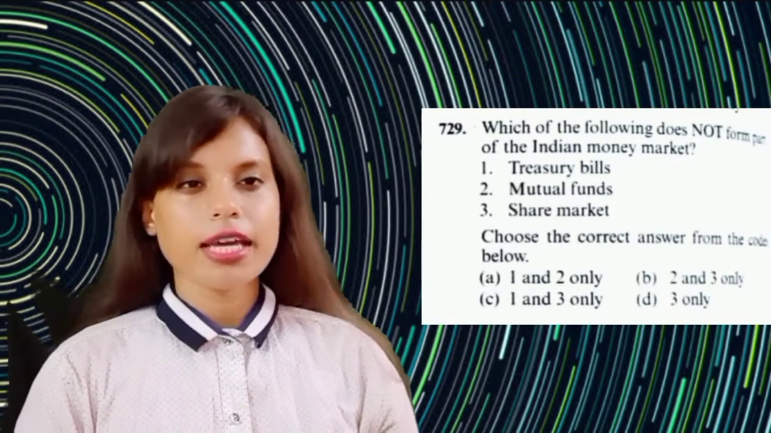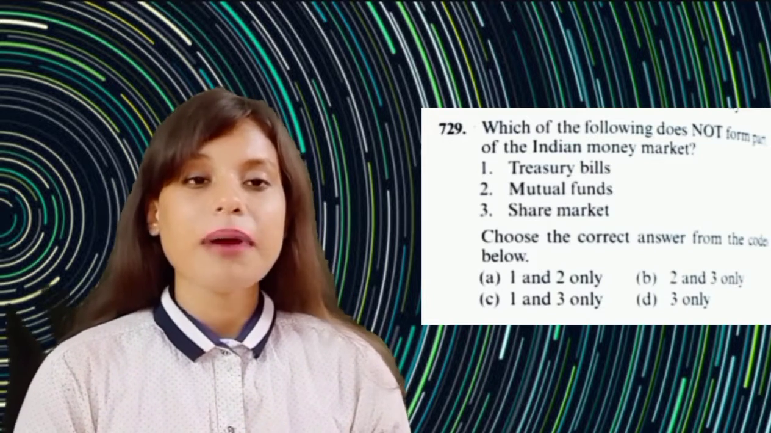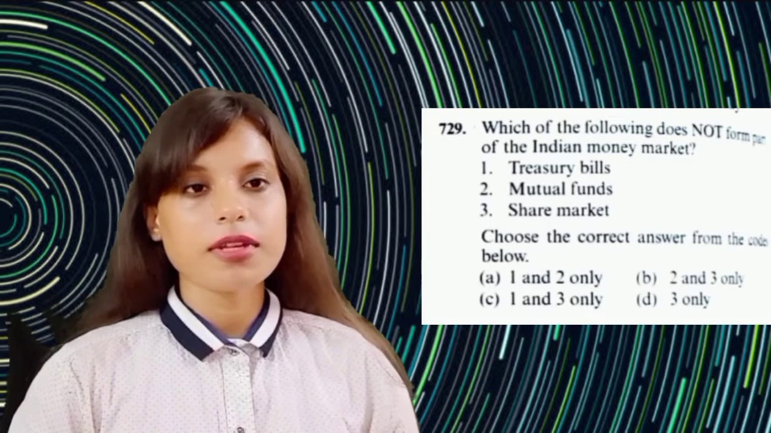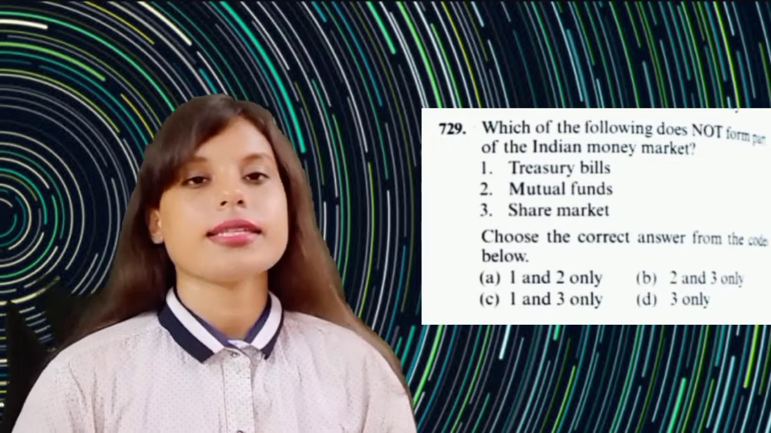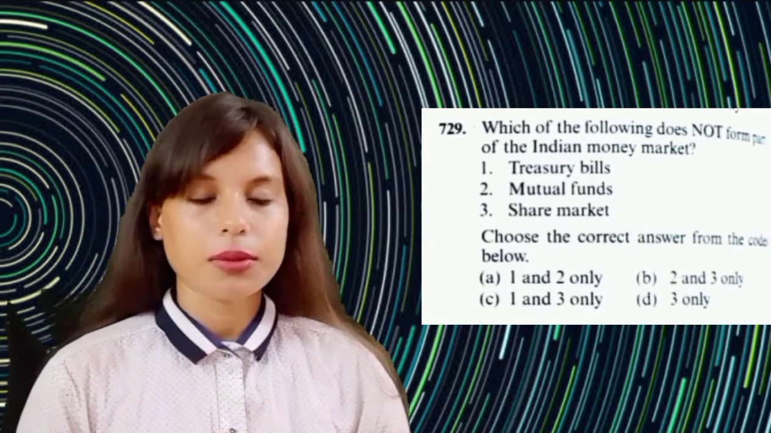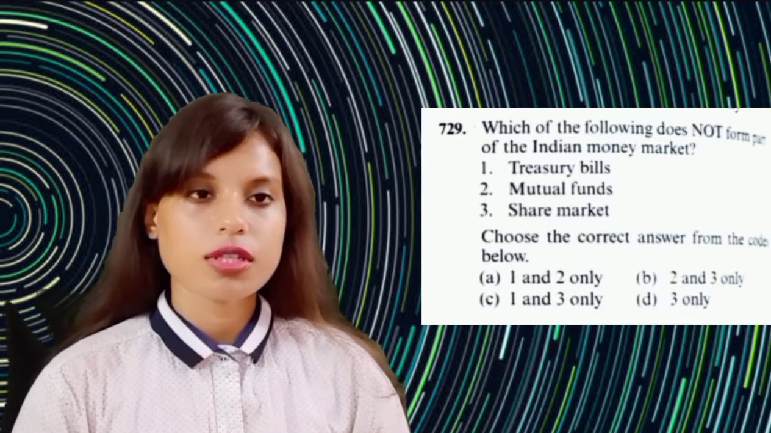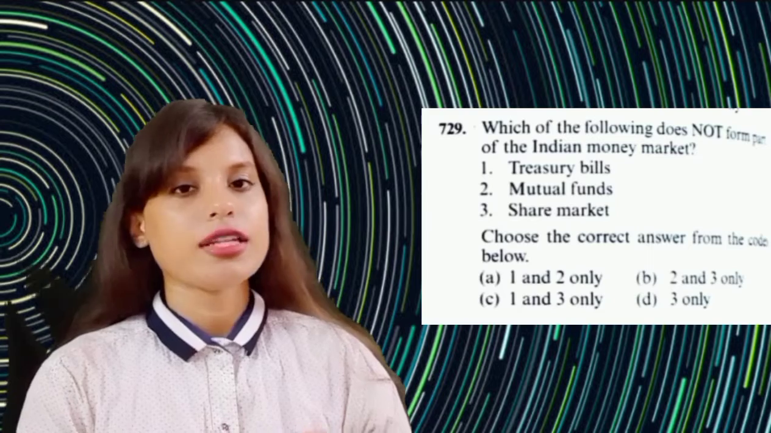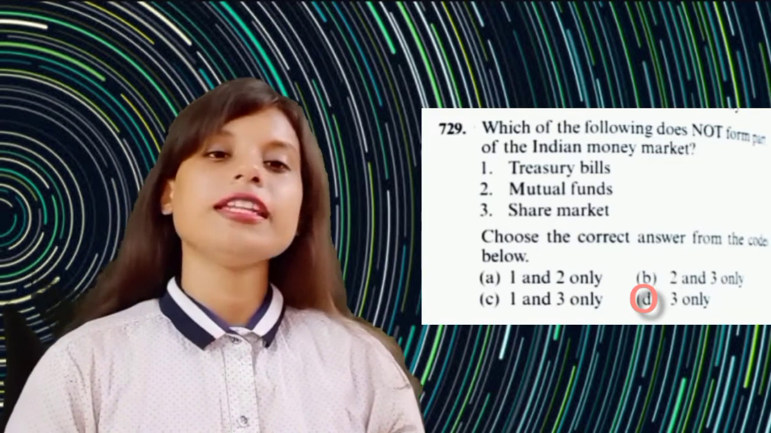Moving over to the next question, it says, which of the following does not form a part of the Indian money market? Number 1 says treasury bills, number 2 says mutual funds, number 3 says share market. Which of the following they have asked? And you are given options to choose. You can choose any 2, you can choose any 1. We need to discuss which one is the correct option. The answer will be number D.